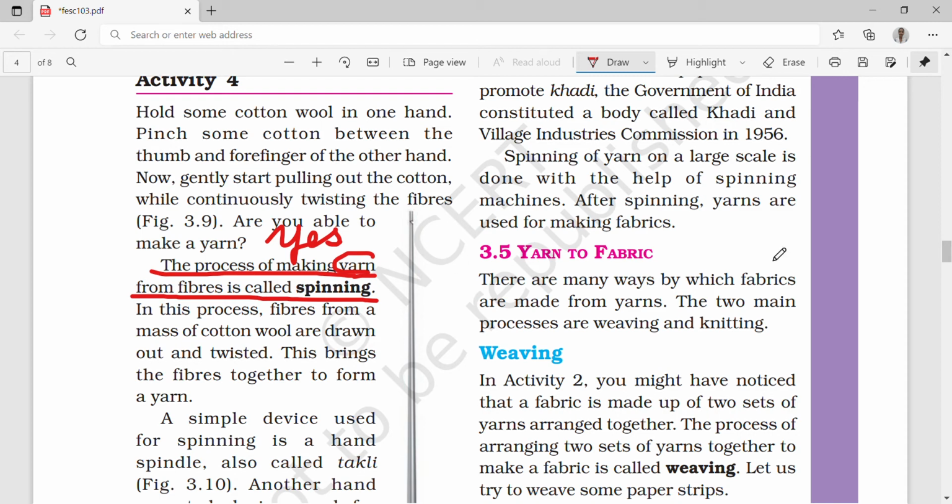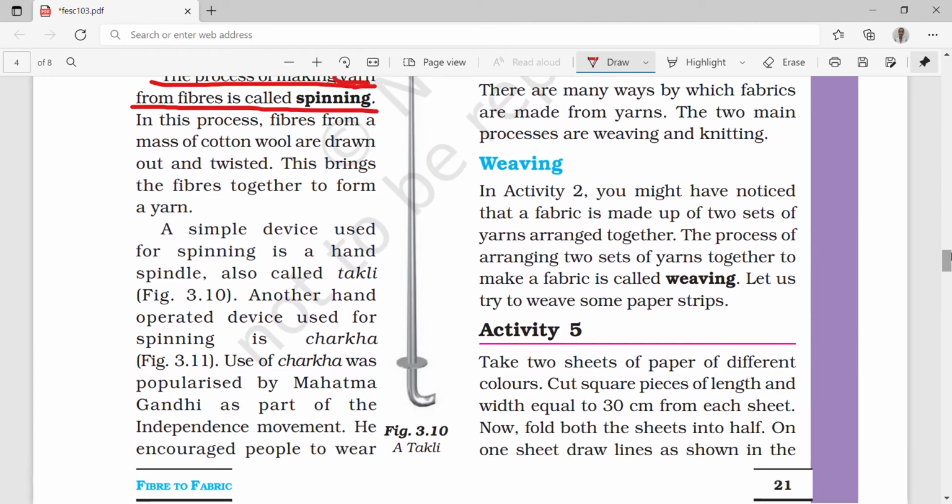A simple device used for spinning is a hand spindle, also called takli. Spindle means something that moves, like a spindle. We can also call it takli, but we say it as hand spindle. Spindle means the moving thing.